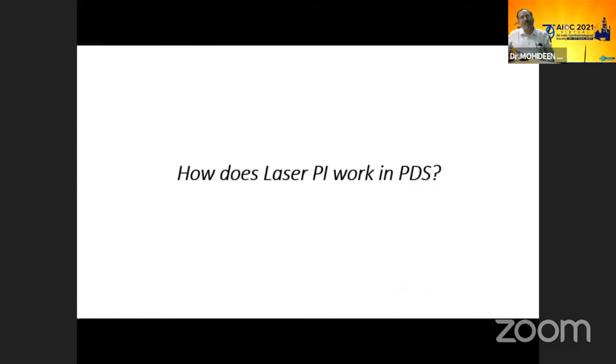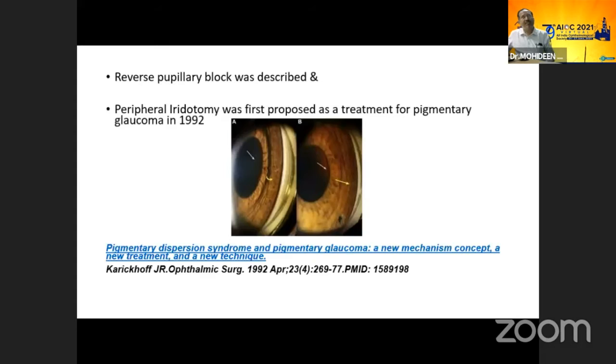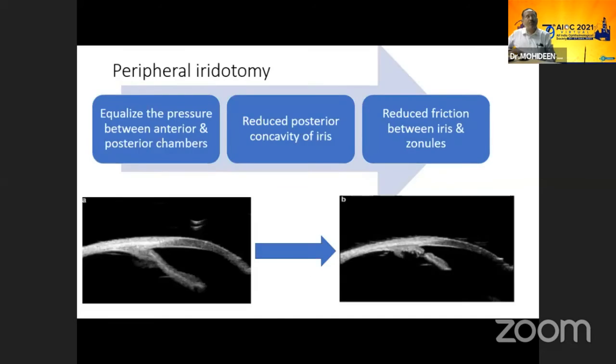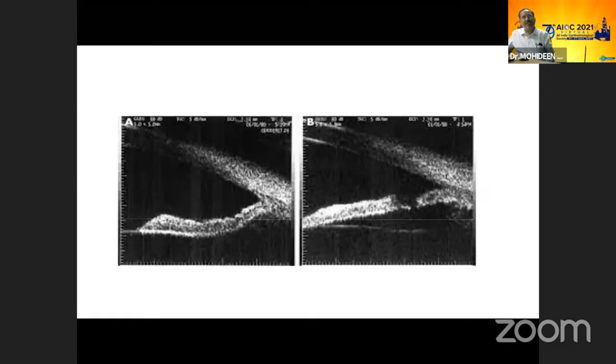So how does PI work in PDS? This is basically going to reverse the pupillary block, and this was very well described by Karickhoff in 1992 in Ophthalmic Surgery. So what does PI do? PI equalizes the pressure between the anterior and posterior chambers and reduces the posterior bowing of the iris, reducing friction between the iris and zonules. Basically there's a friction, and once you do a PI, the anterior and posterior chamber pressures become equal.